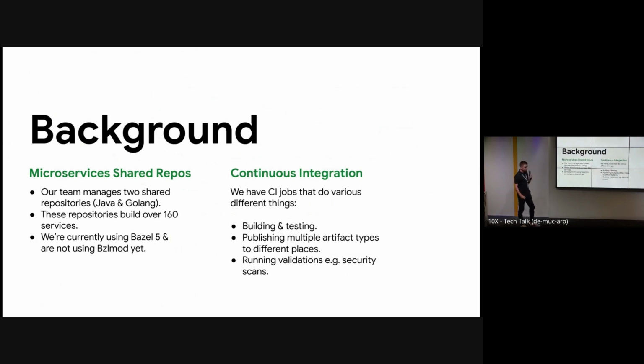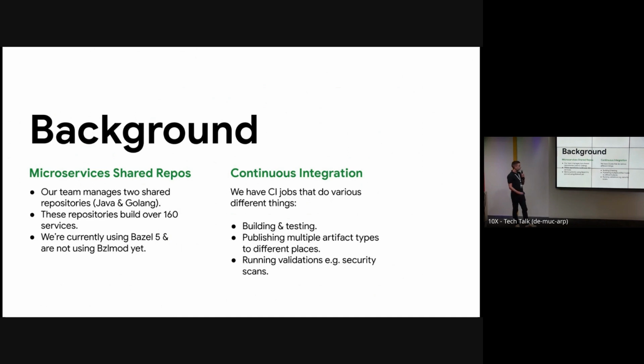Our team primarily used to be focused on building microservice libraries, and then in 2017, we decided it was a good idea to also bring the clients of those libraries into a big monorepo where our libraries are built. So we have two shared repositories, one Java and one Golang. We're currently using Bazel 5, although I think this week, hopefully we're going to be on Bazel 6. And it sounds like we might need to start using Bazel mod soon as well.